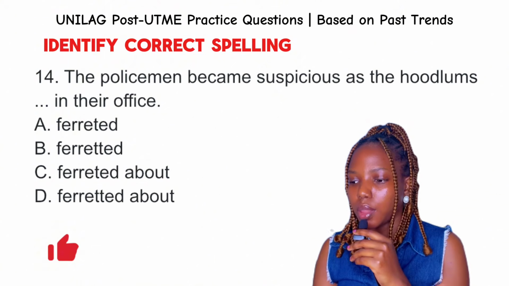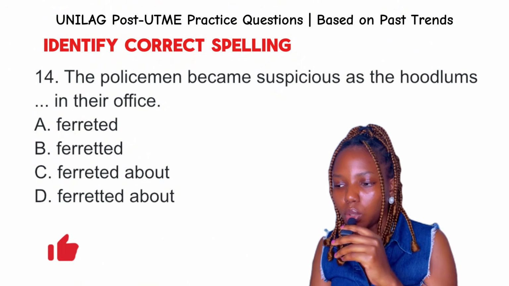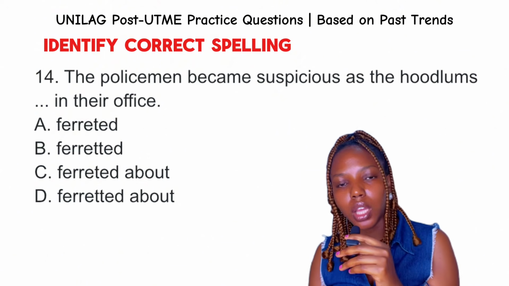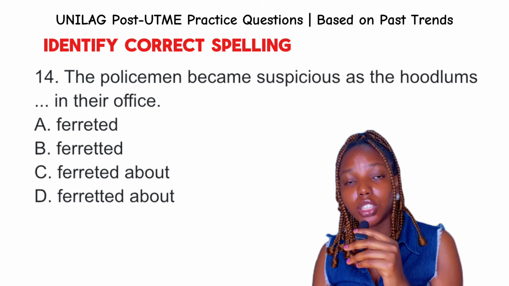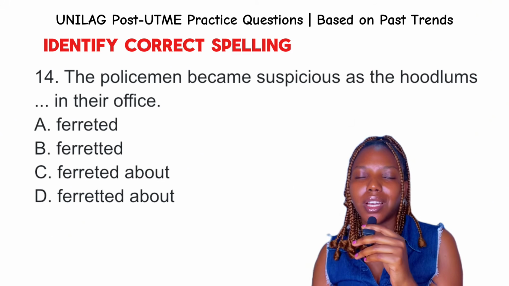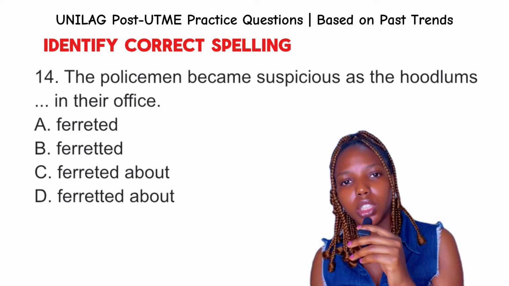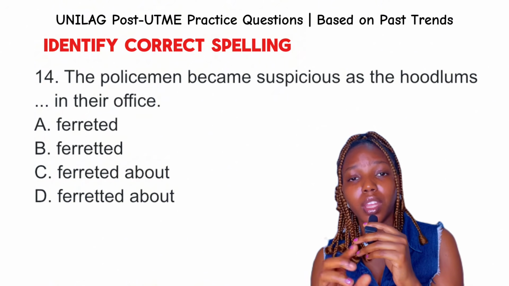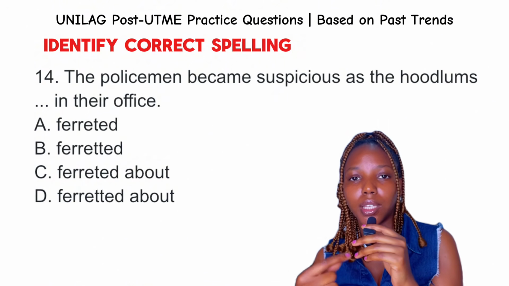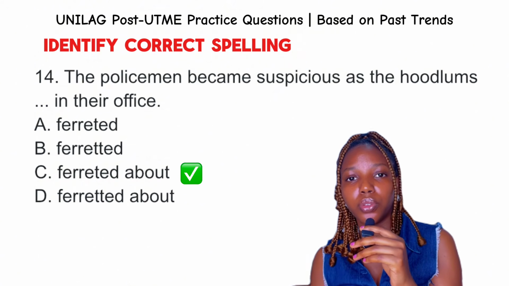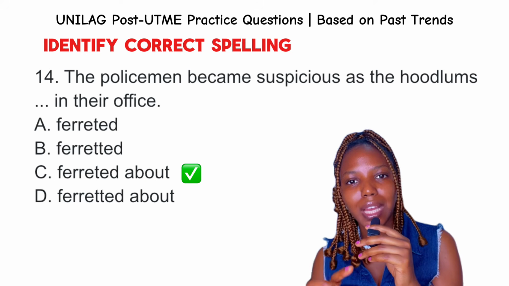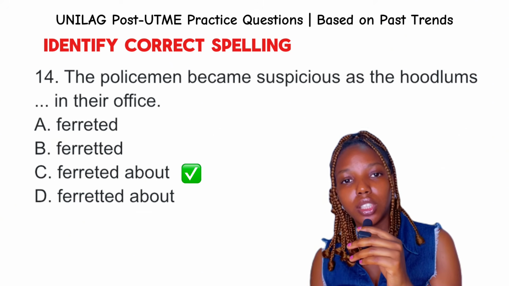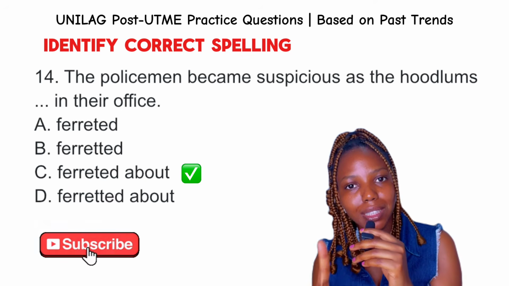Question 14. The policemen became suspicious as the hoodlums dashed in their office. Now, the word is ferret and it means a search for something. Now, it can also be used to mean to move around searching. And if it is used in that context, a preposition is to follow, a preposition like about. Okay, so ferreted is spelled Ferreted. So we have a single letter T.